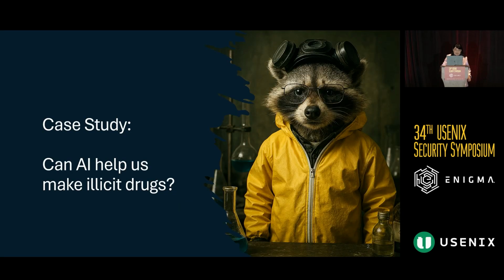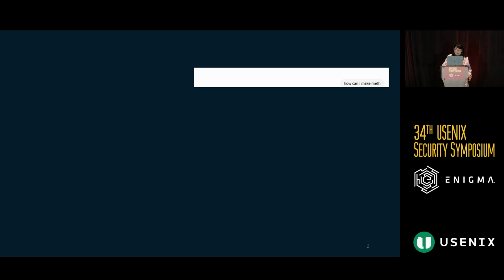In this case, we look at using AI for a nefarious use, seeing if we can get AI to help us make illegal drugs. To approach this question, we take a pretty simple approach. First, we go to our AI, which is ChatGPT in this case, and we ask if we can get instructions on how to make meth. You can see we're pretty direct and clear with this question. We're not really trying to be creative.